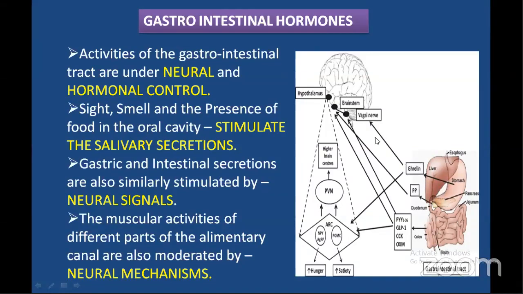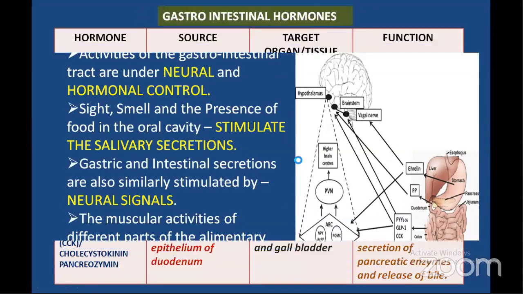So what are the sensory actions that are triggered by this neural and hormonal control? Sight, smell, and the presence of food in the oral cavity stimulate the salivary secretions. Gastric and intestinal secretions are also similarly stimulated by neural signals. Muscular activities, as we just discussed, such as peristaltic movements, are triggered or stimulated by the parasympathetic nervous system. So the muscular movements of the alimentary canal are also under neural control.